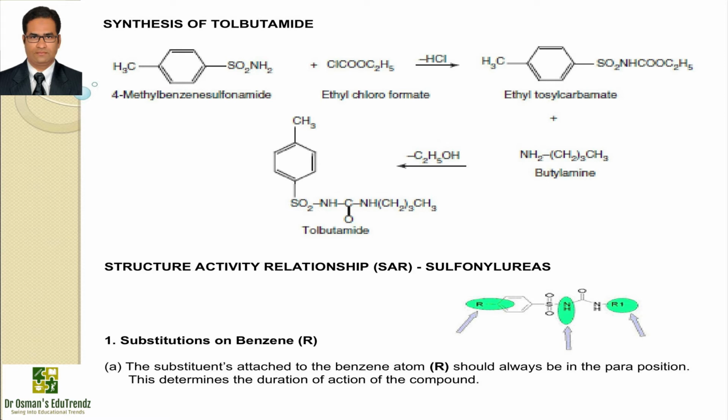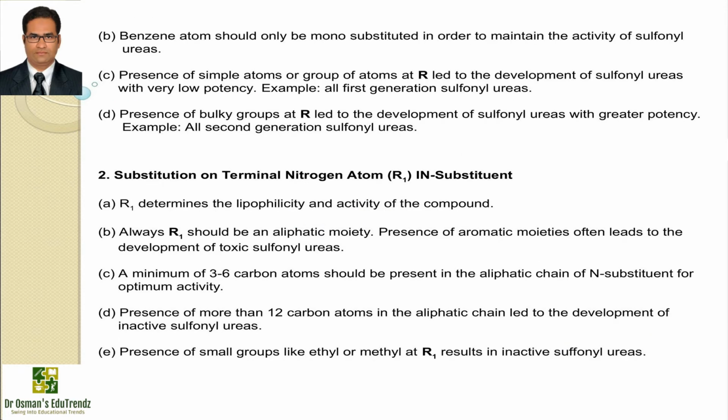Now, the structural activity relationship of sulfonylureas can be studied in two parts, that is substitution on benzene, that is alkyl R group, and substitution on terminal nitrogen atom R1, that is substituent. The substituents attached to the benzene atom should always be in the para position and it determines the duration of action of the compound. The benzene atom should only be mono-substituted in order to maintain the activity of sulfonylureas.